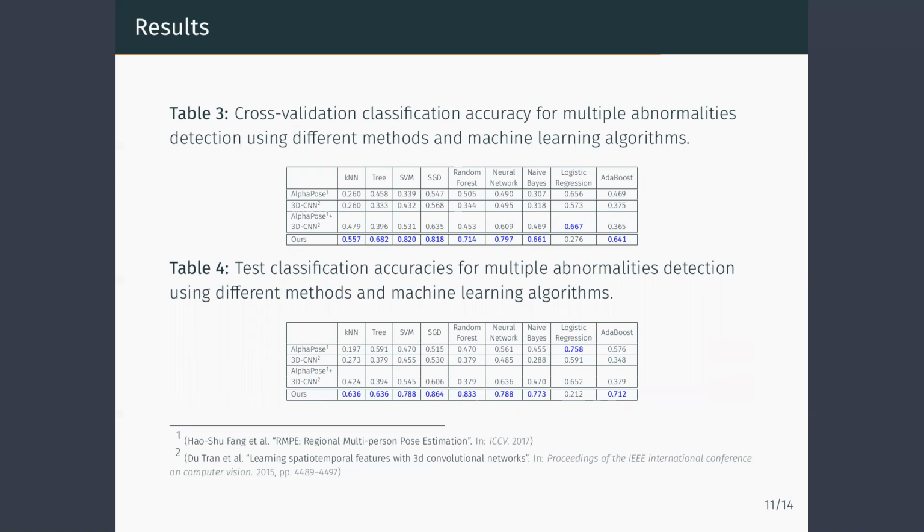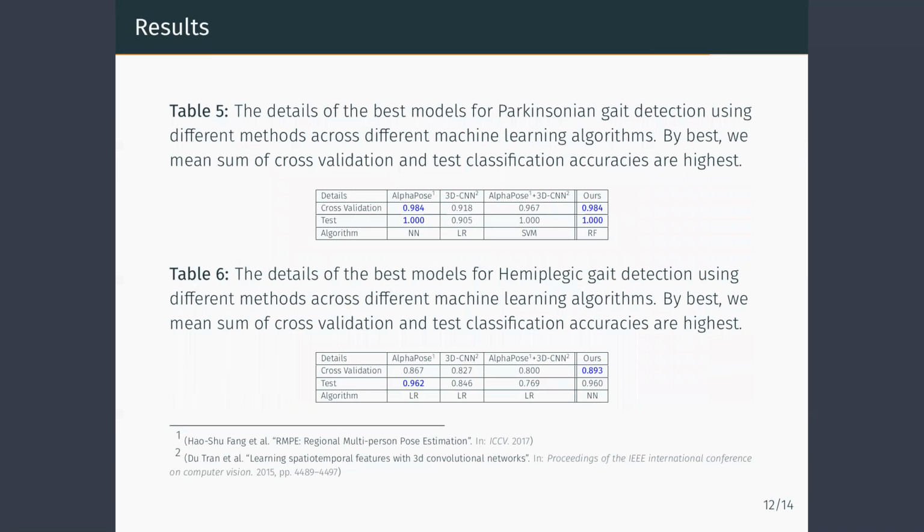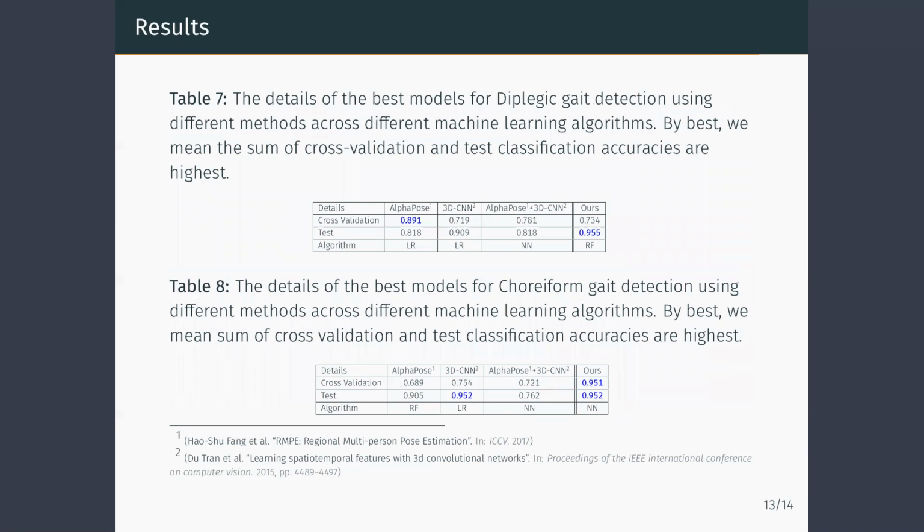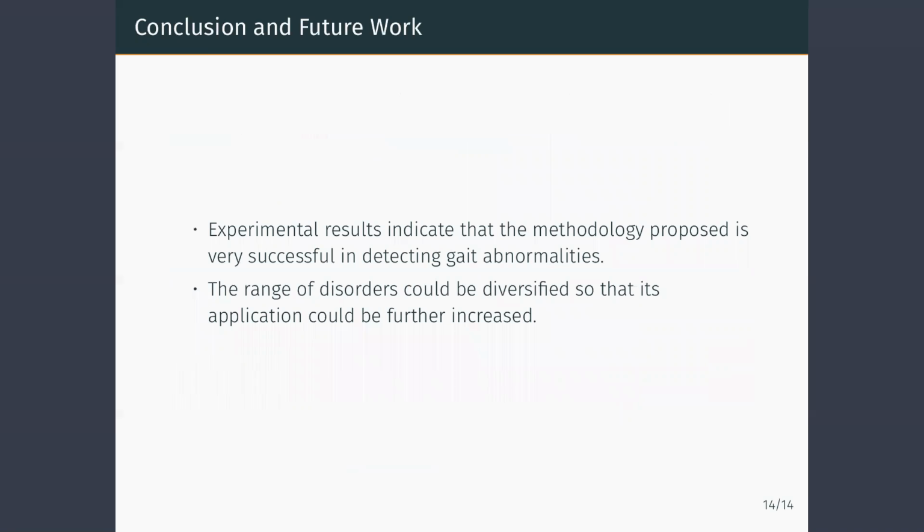When predicting for all the abnormalities, it is evident our features outperformed in most ML algorithms by large numbers. These are the results when different techniques combined with different machine learning algorithms are used to identify one particular gait. The proposed method gives best results in the case of Parkinsonian and choreiform gait. As seen from the experiment, the methodology proposed is successful in detecting the gait abnormalities.